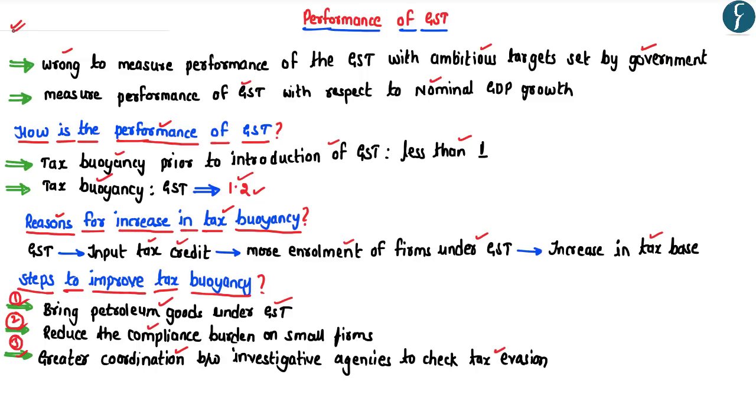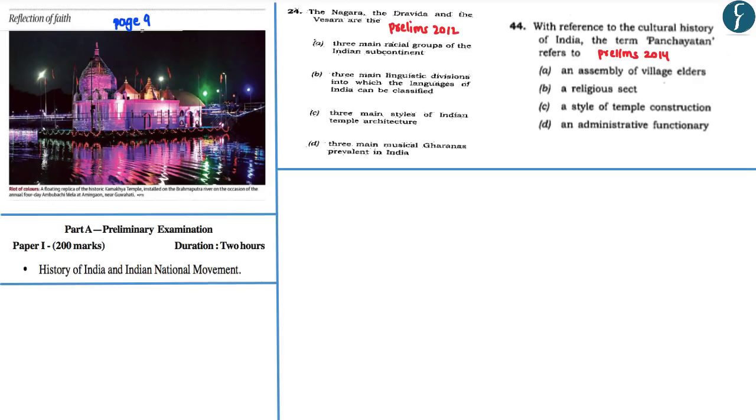With this, let us now take up the next article. Now the next article appears on page number 9. Now this particular article appears in the form of an image and talks about the Ambubachi Mela, which is presently celebrated at the historic Kamakhya temple located in the state of Assam.